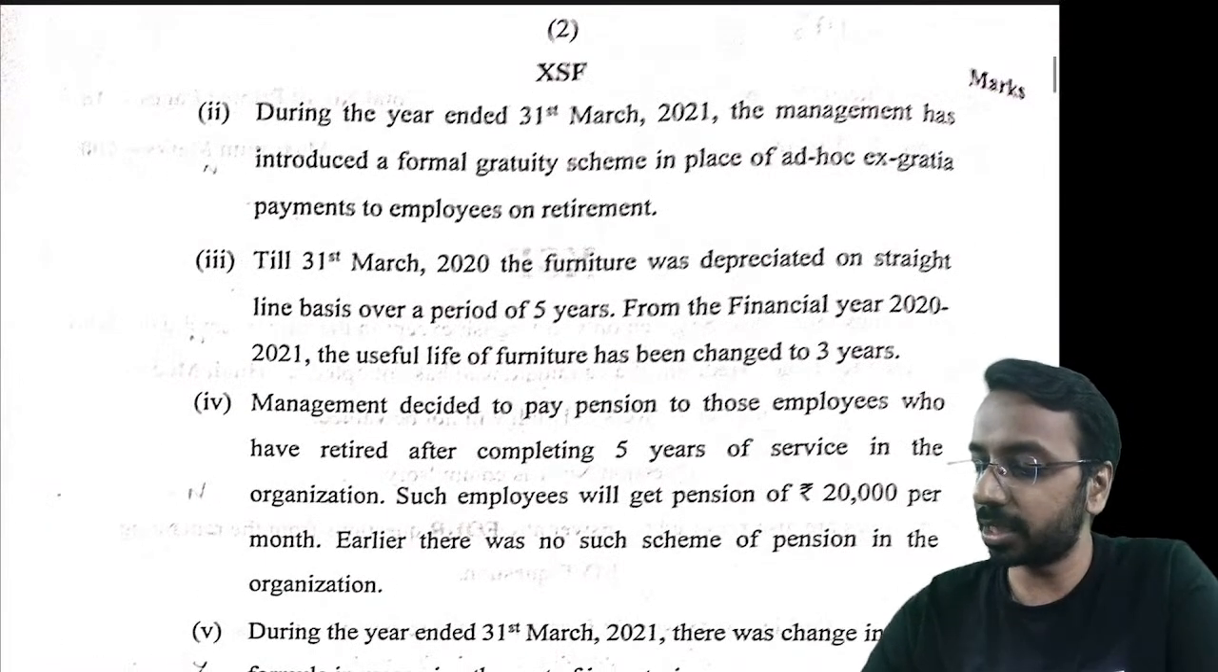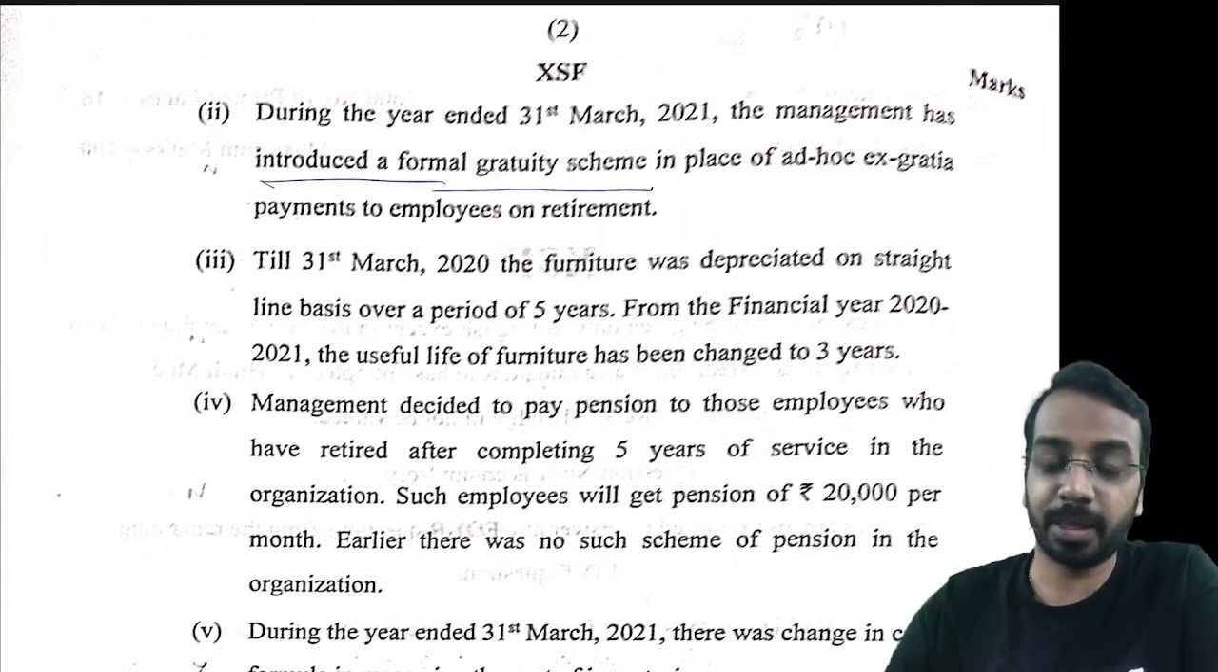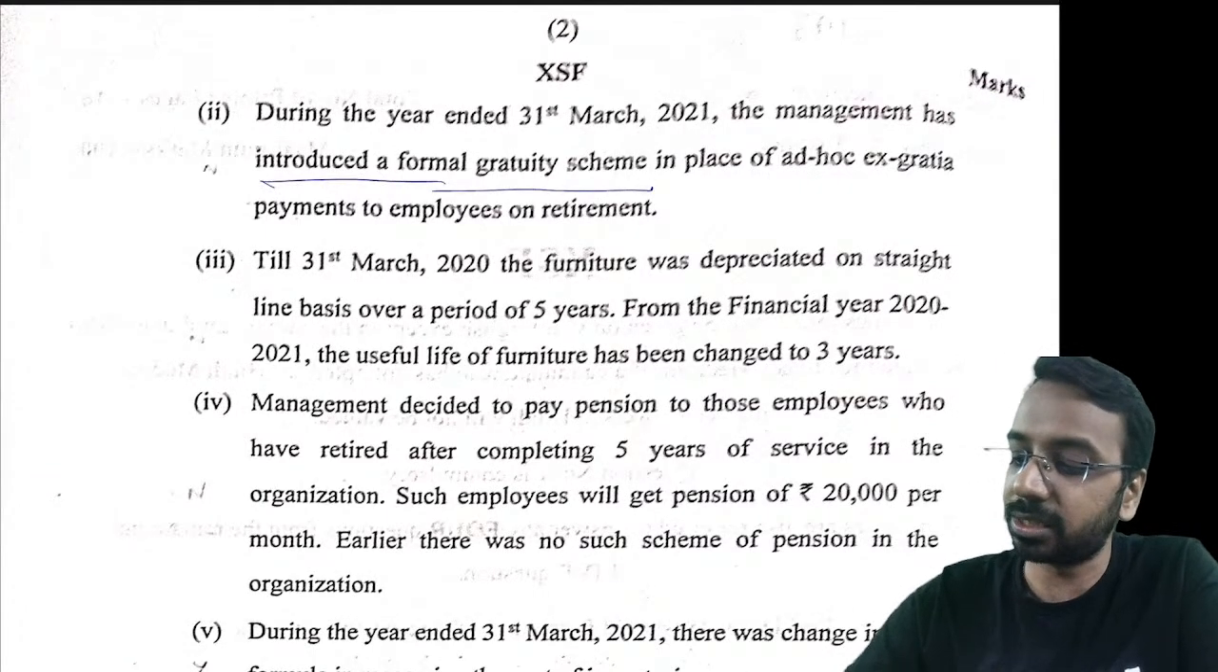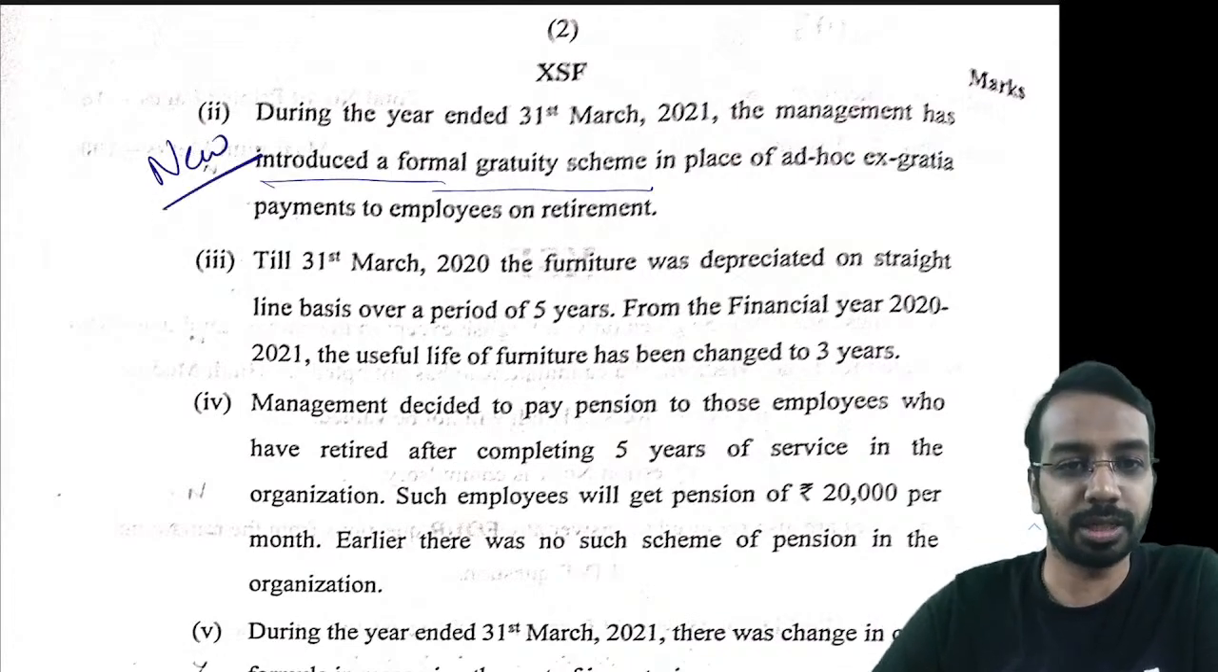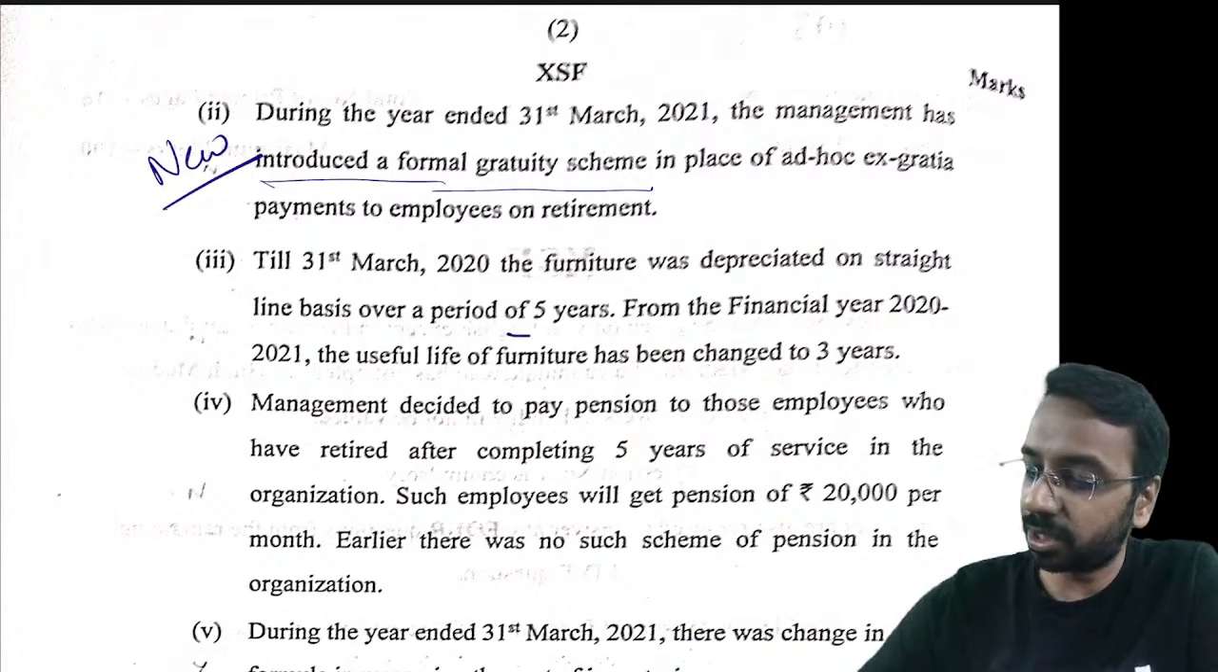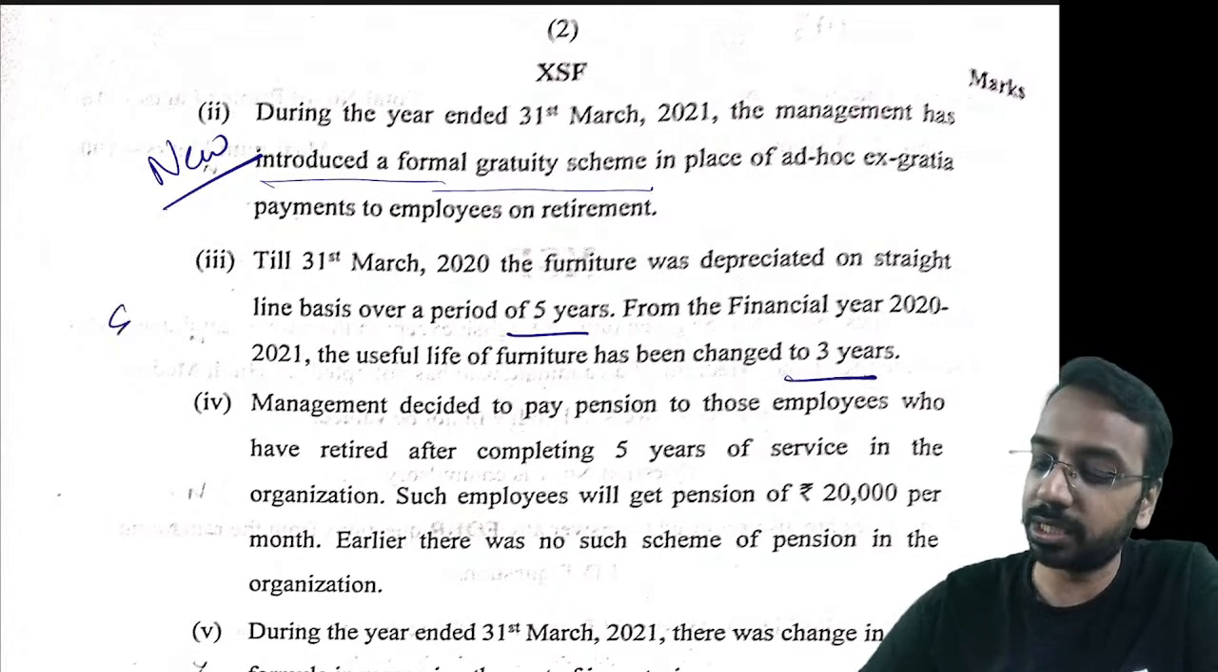Then the management has introduced a formal gratuity scheme. Is it a change in accounting policy? Again, no, because it is a new thing which has come into place. So it is not a change in accounting policy. Then depreciation in 5 years instead of 3 years. This is also a change in estimate.